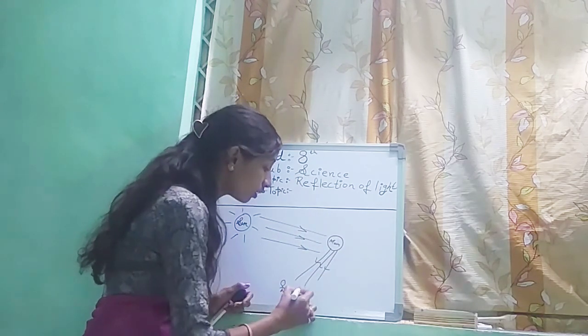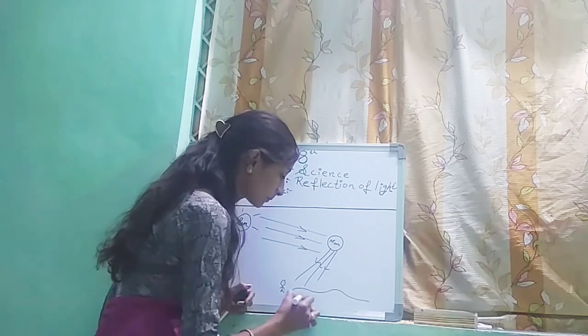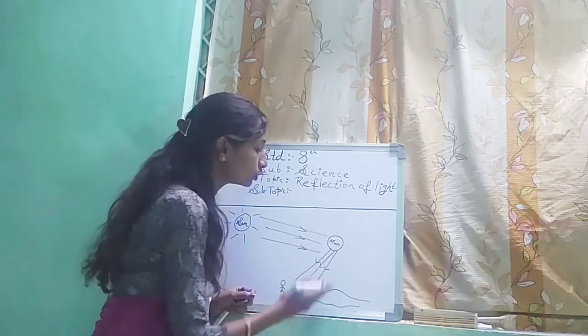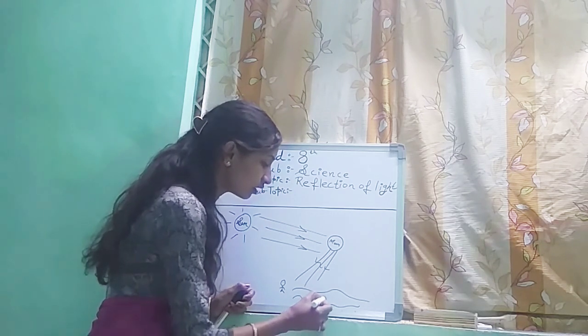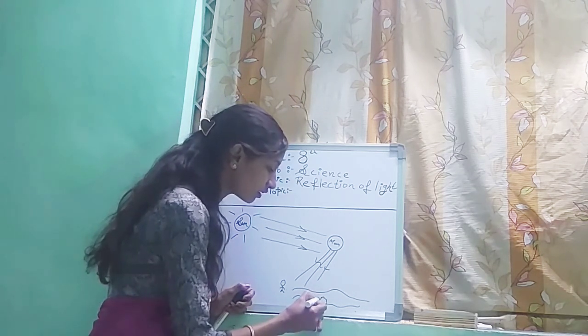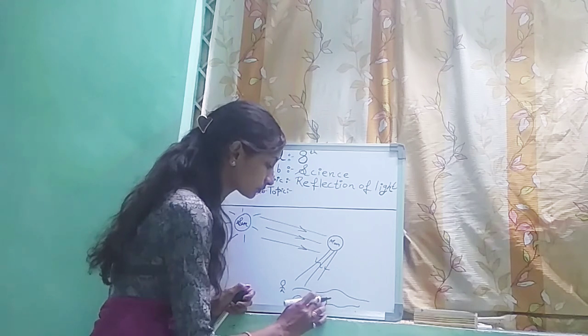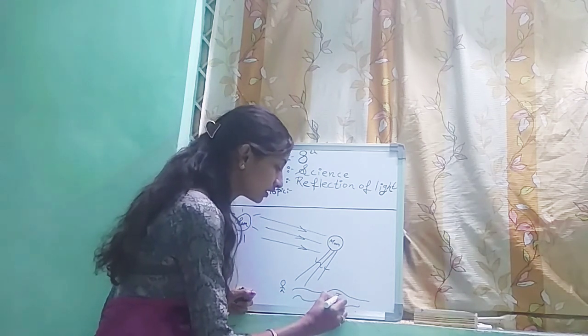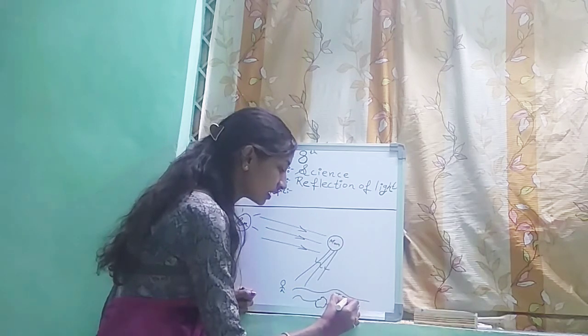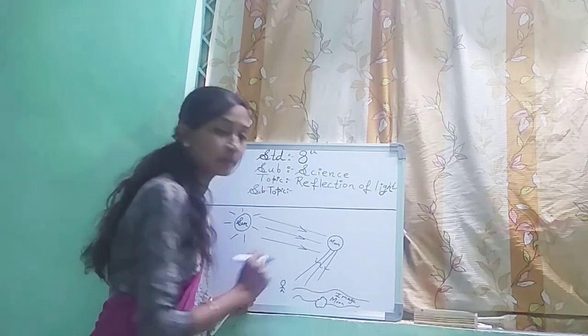But also, if water is there, what happens? If the moon is there and behind that water is there, then we see an image of the moon. Here it is the moon, but inside the water we see the image of the moon.